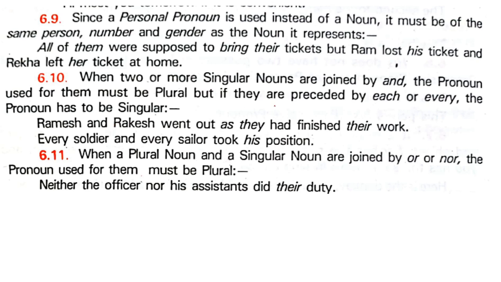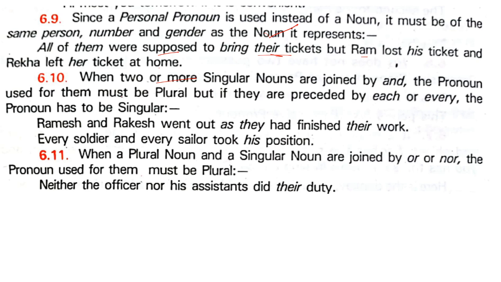Now, a personal pronoun is used instead of a noun. It must be of the same person, number and gender as the noun it represents. Okay. All of them were supposed to bring their tickets. But Ram lost his ticket and Rekha left her ticket at home. So what they're saying is that the personal pronoun used instead of a noun must be of the same person, number or gender.